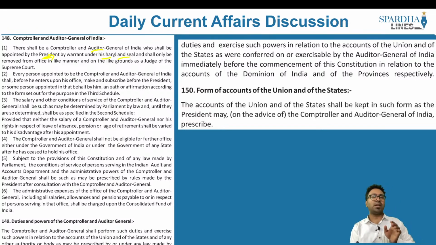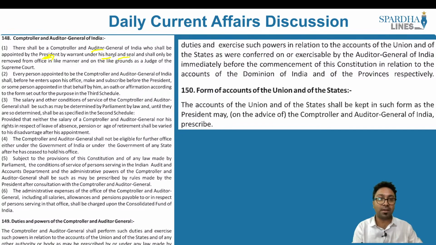Now I would give you an assignment. What does it make a mention of? It says appointed by the president by warrant under his hand and seal. Which are the other authorities mentioned as part of the Constitution, which are appointed by the president by his hand and seal? Which are these other authorities? Please put it in the comment section.